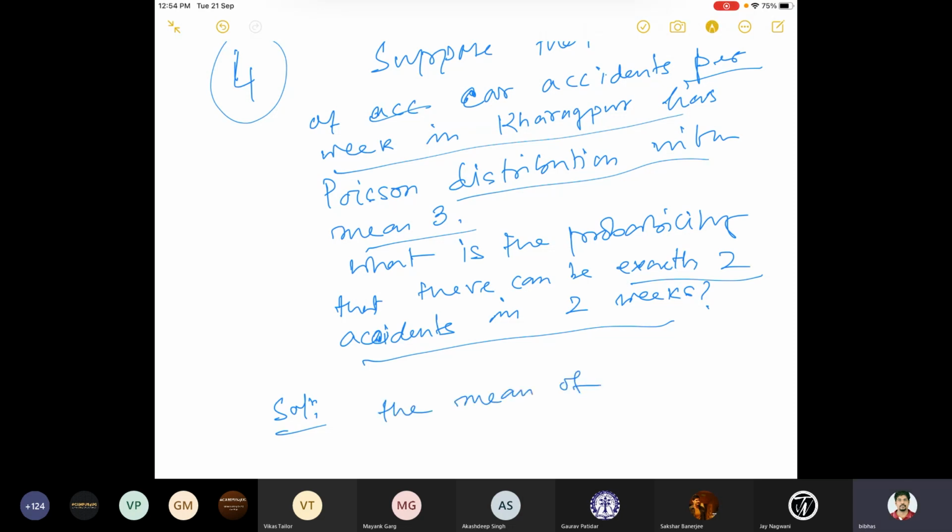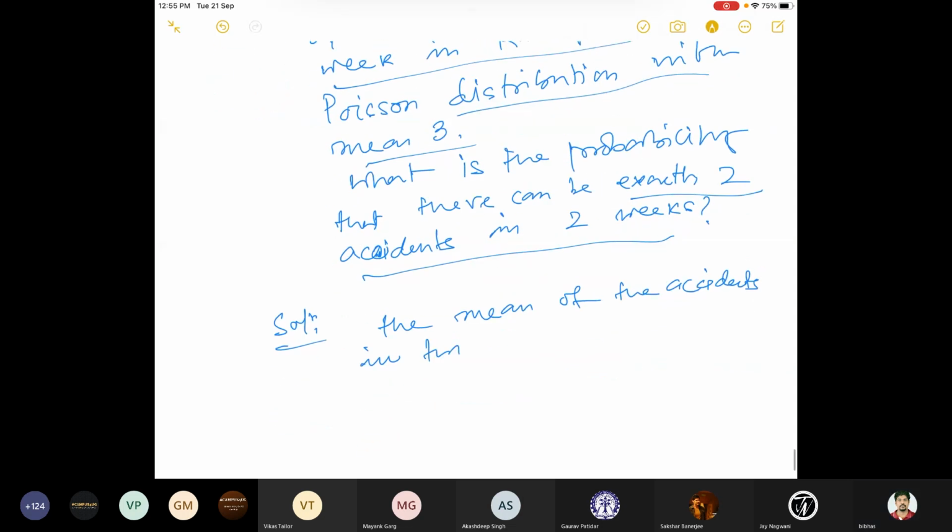In 1 week, the mean is 3. So in 2 weeks, the mean should be equal to 3 times 2, which is 6. So the mean of the accidents in 2 weeks, that's lambda, which is 3 times 2, which is 6.